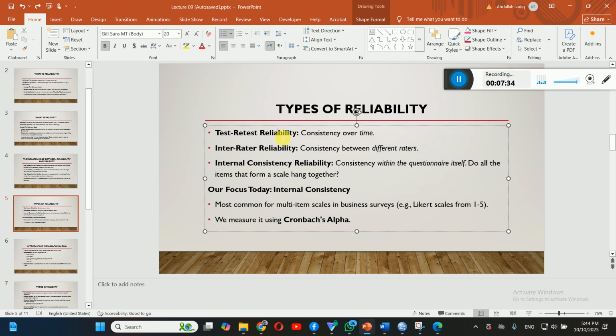For example, you are measuring the stress level of students, and you are concerned to know how stressed the students are. If you measure the stress level before the examination and after the examination, these similar questions may produce different responses depending on the mood of the respondents, as you can see, students, in our example. So the purpose of test-retest reliability is making sure whether your questionnaire elicits the same responses at two different times or not.